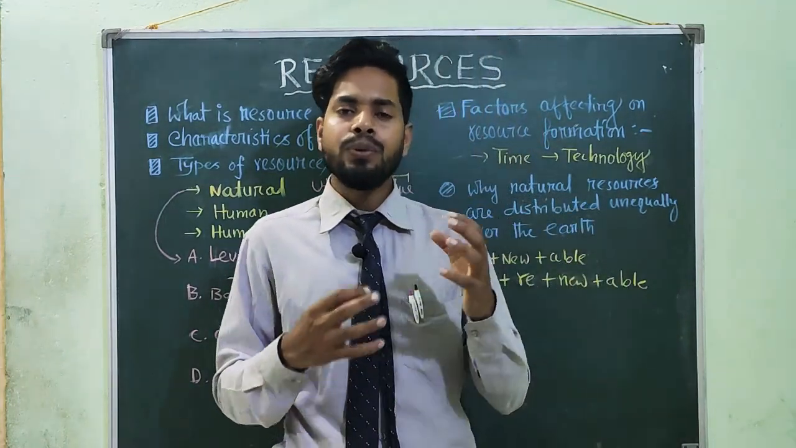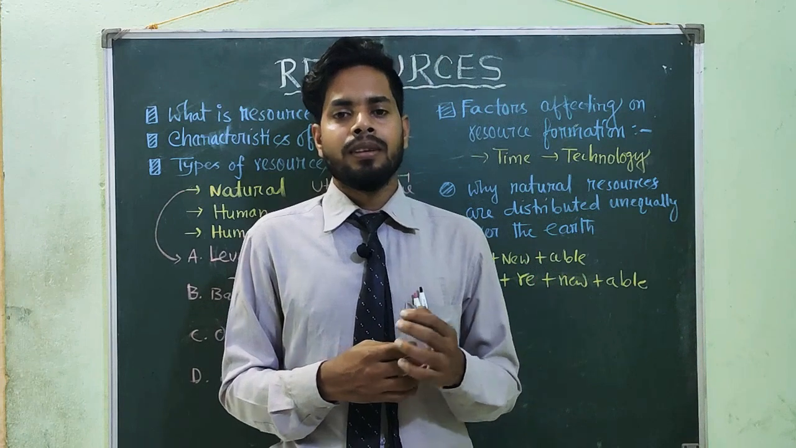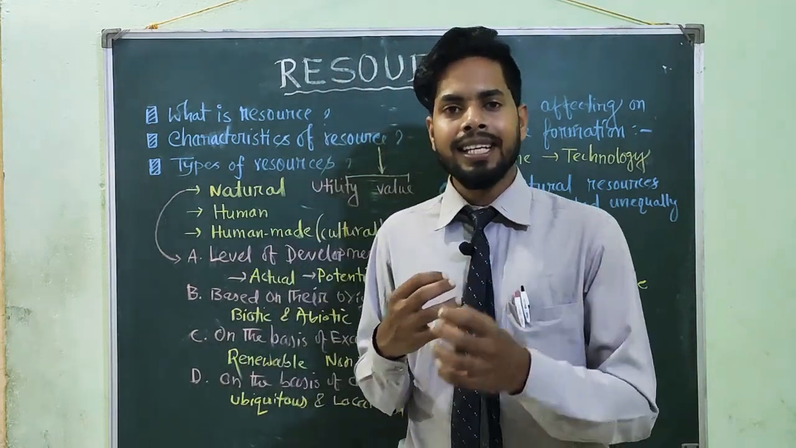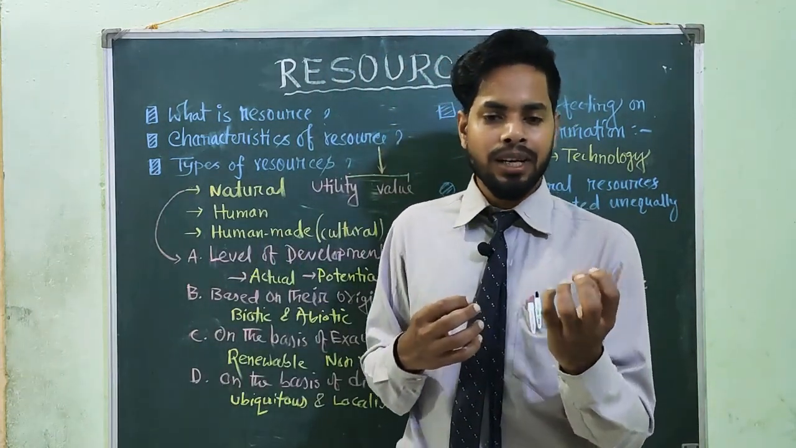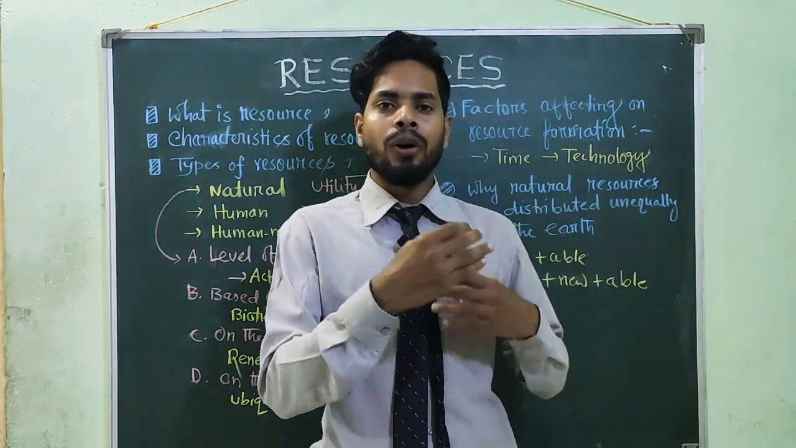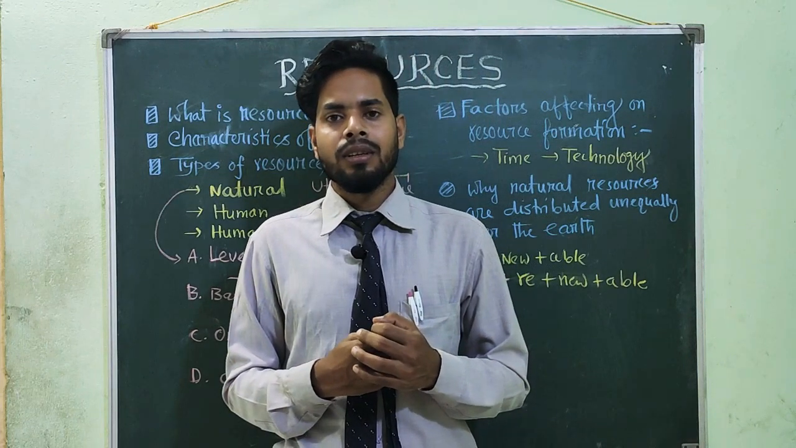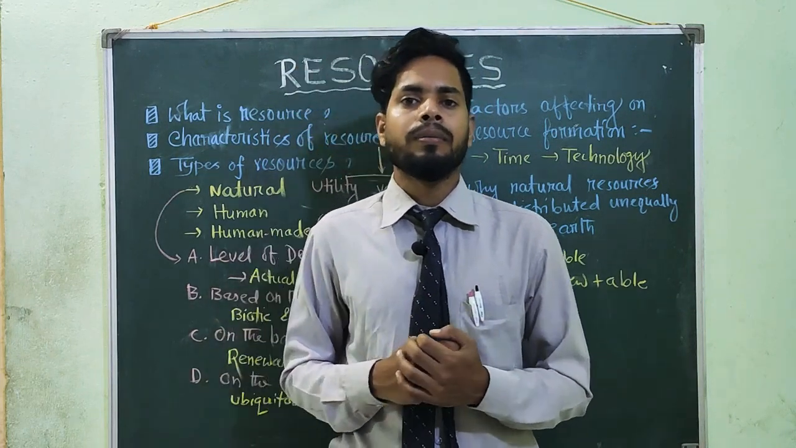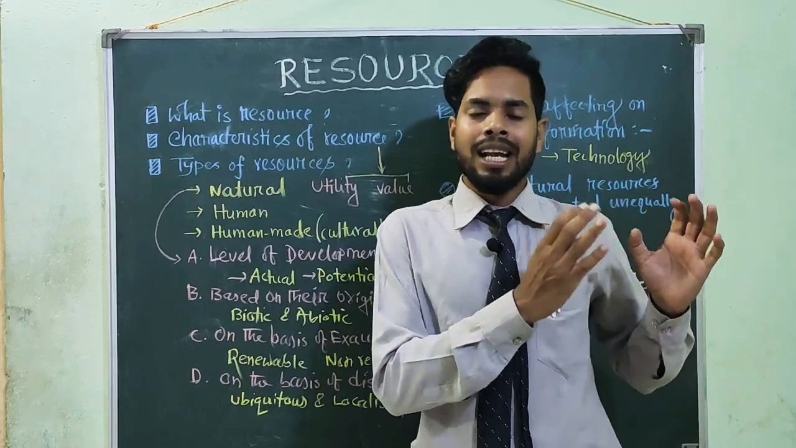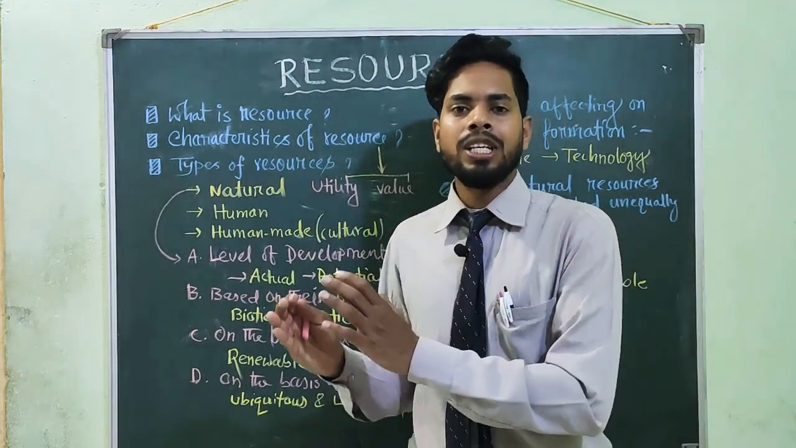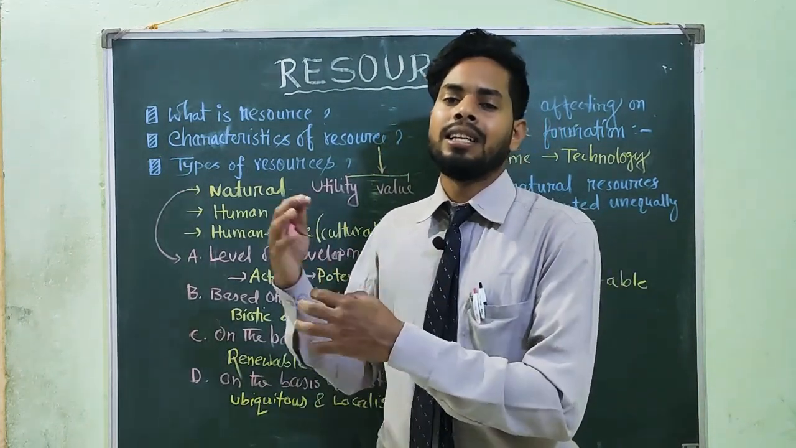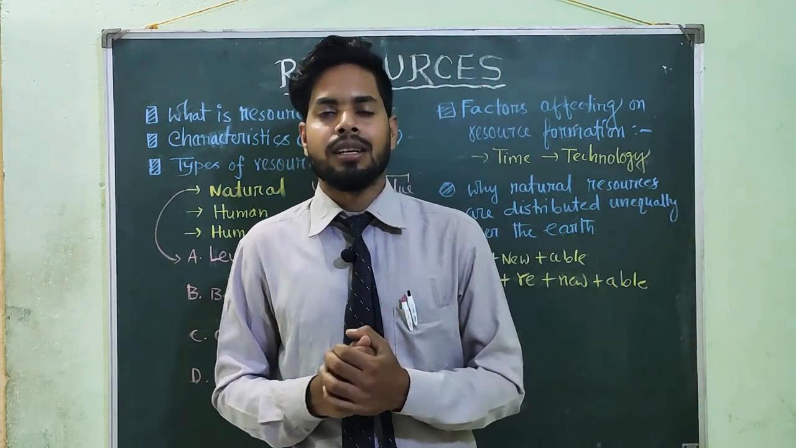So why? Due to the variation of the land surface, the variation of the terrain, that means mountain, plateau, plain, according to the altitude, and it depends on the climate. So due to the variation of landform, climate and altitude, we get different kinds of resources in different places on the earth's surface.